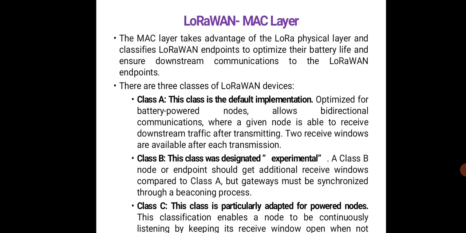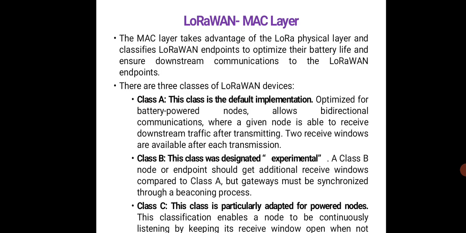Class A is the class which is the default implementation. This is optimized for battery powered nodes and allows bidirectional communication, where a given node is able to receive downstream traffic after transmitting. There will be two receive windows available for each transmission. Coming to Class B, this is designated as experimental. Here the node or endpoint will get additional receive windows compared to Class A, but gateways must be synchronized through a beaconing process.